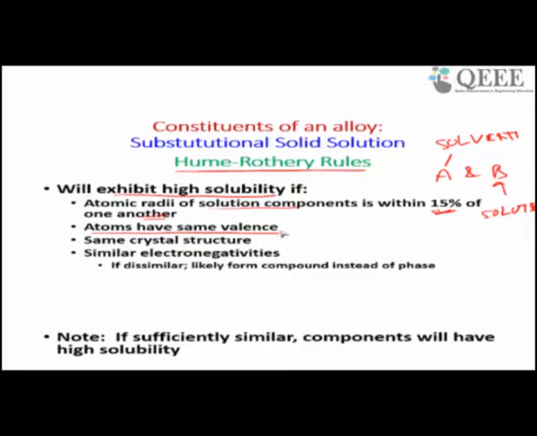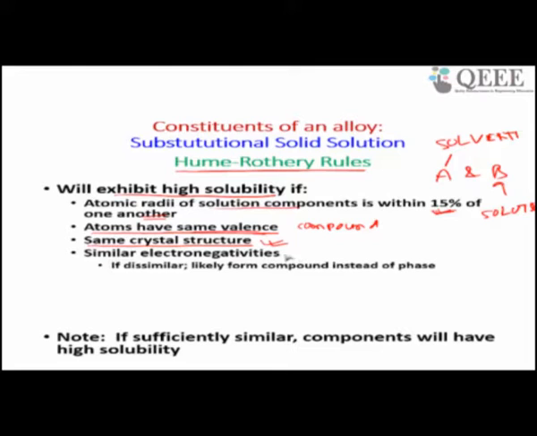If there is a valence difference, then instead of forming a solid solution, it will form a compound. So I will come to this; we will learn more about this when we discuss real phase diagrams. And preferably both solvent and solute should have the same crystal structure.